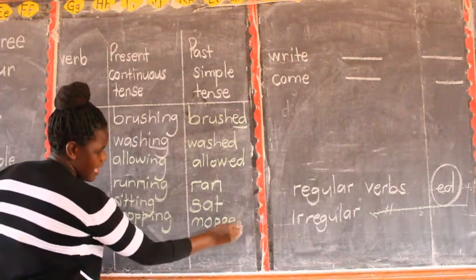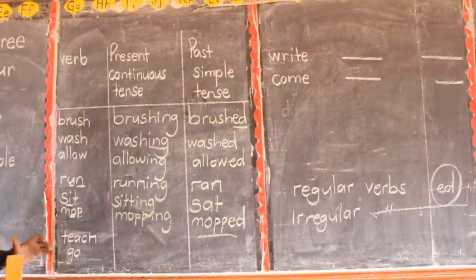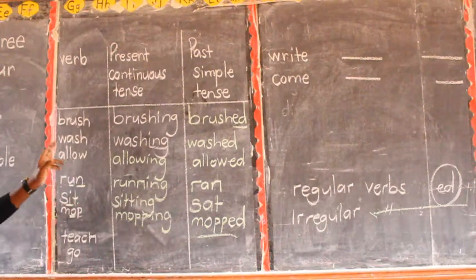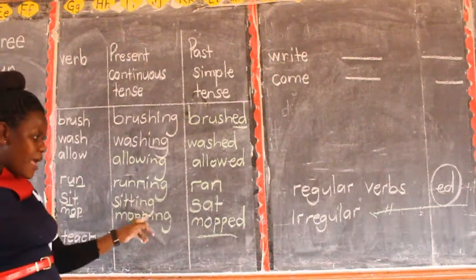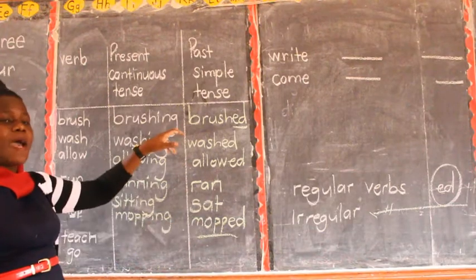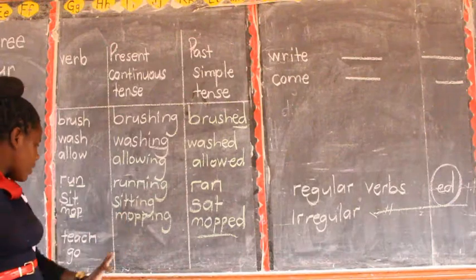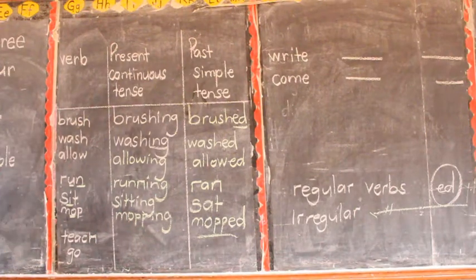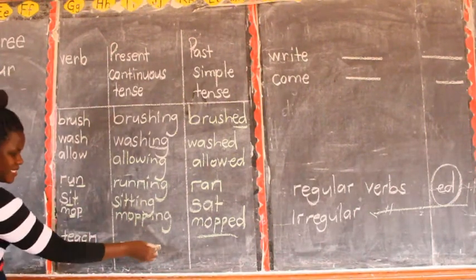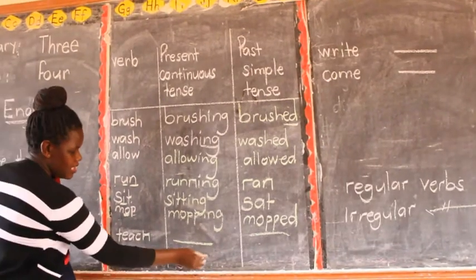Are we together? I am going to add ed, only that it was under these ones whereby you double the last consonant letter. That's why I put it here. But it is supposed to be among these ones. Am I clear? Good. We have this one here. We have teach. Here you will say teaching. We have go. Here you will say going.